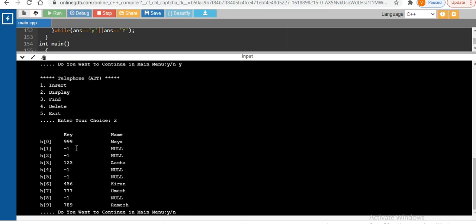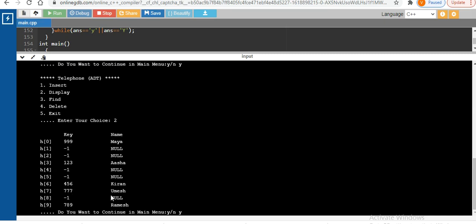So 999 will be inserted at the next available position. After 9, which is the next available position? 0. So we have to restart again, right? At the 0th location it found an empty slot, so 999 gets stored over there. Then we inserted 777, which is at the 7th location, which was empty, and that's why it is inserted over here.